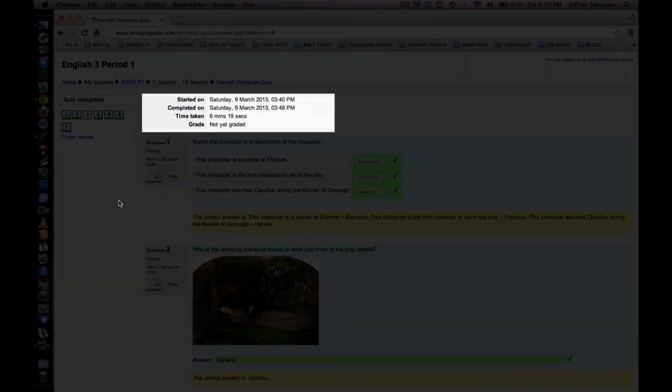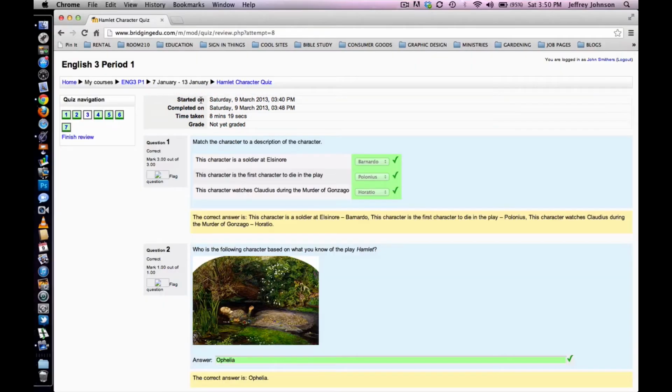Furthermore, at the top of the screen, we see some information regarding your quiz attempt. This is all pretty straightforward: when you started it, when you completed it, how long it took you to complete the quiz. But I want to point out this fourth field. It says grade. Your quiz is not yet graded. Typically, this field will show the grade that you received on the quiz. It'll show the grade as a fraction and as a percentage. Our field, however, reads not yet graded.